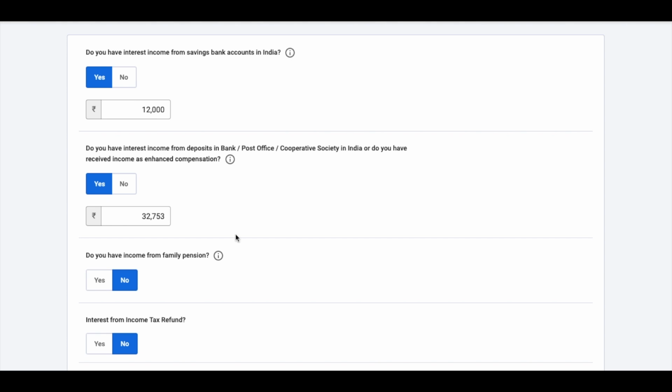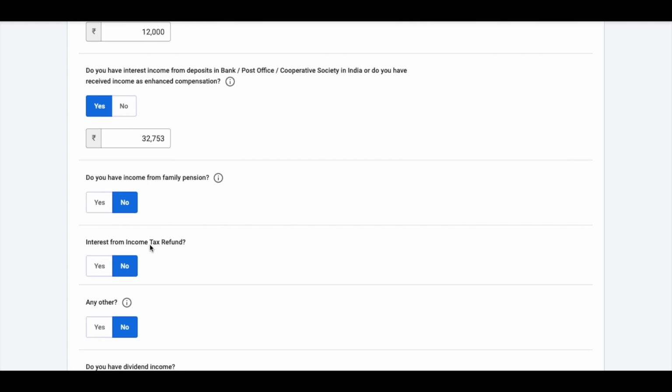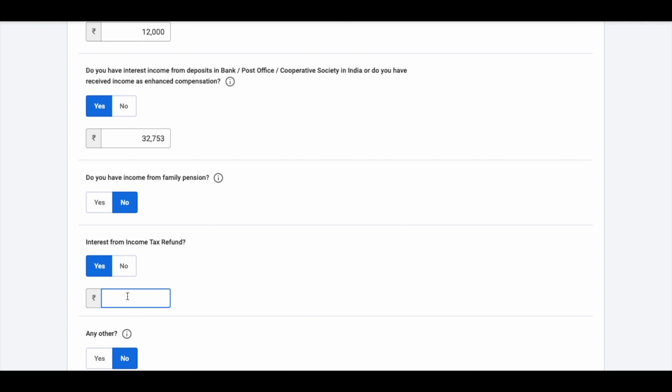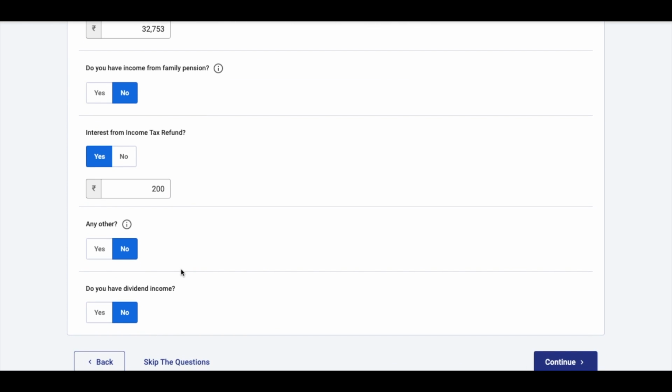So you need to mention it here. Then, do you have any income from family pension? If yes, you can mention it here. If there's any interest from income tax refund, so let's say your eligible refund was 3,000, but due to delay in payment, you actually got paid 3,200 for last year's refund. So that 200 becomes your interest from income tax refund, and that can be entered here. You can say yes, and you can say 200 rupees was the interest that you have received. Any other? So is there any other income that you have received that is eligible under income from other sources? You can show it here.